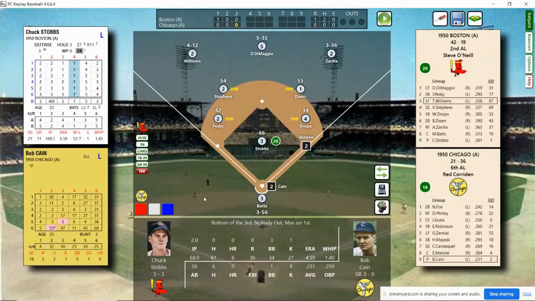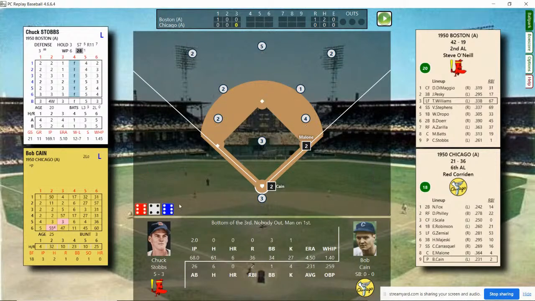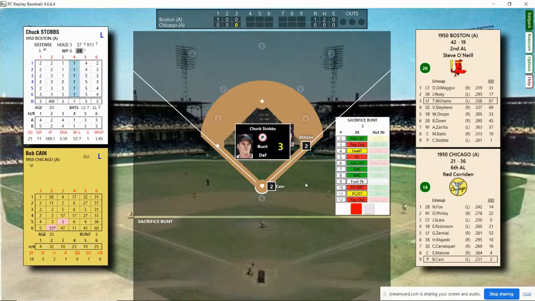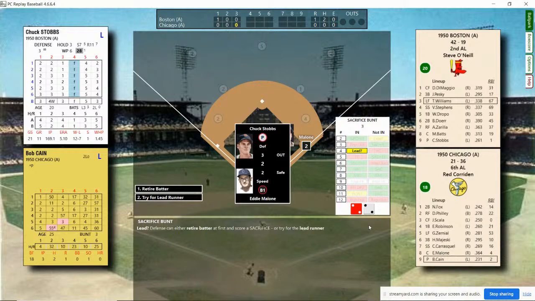Runner on first, the pitcher Kane up. He's batting .231 for the season with a couple of RBIs. Stobbs looks in, throws. He's going to lay down a bunt. And here's the second roll. Let's see what happens.